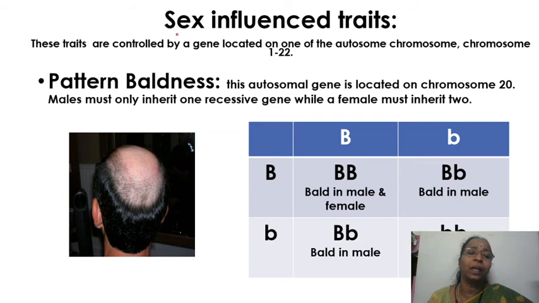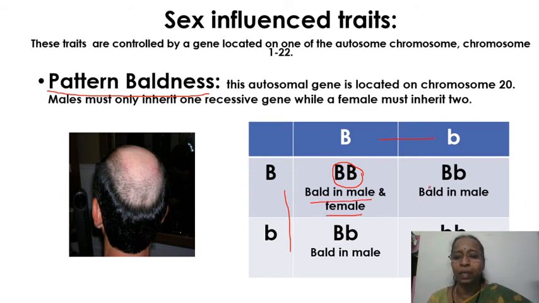The next topic is a sex-influenced trait. This can be present on any of the autosomes, but the sex of the individual will influence that character. One example given here is pattern baldness, which we will denote as B. So this is one parent, capital B small b, and this is another parent, capital B small b. In this case, in a heterozygous condition, both male and female will be bald.